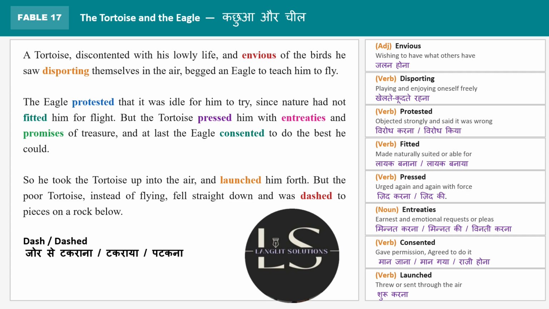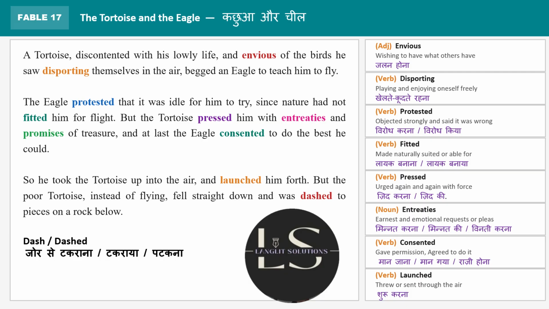A tortoise, discontented with his lowly life and envious of the birds he saw disporting themselves in the air, begged an eagle to teach him to fly. So, the short story is about two characters here. Of course, the animals are the characters, but they have been given voice, they have been personified, and that's what a short story does, especially the fables.